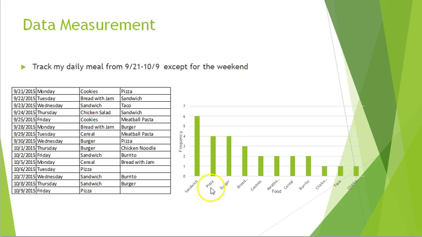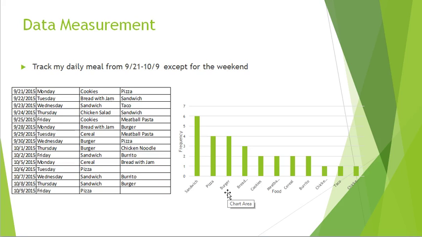So as we can see here, sandwiches, pizza, and burger actually contain only a little amount of fruits and vegetables. So by eating a lot of these food items, I would not be able to consume sufficient fruits and veggies every day.